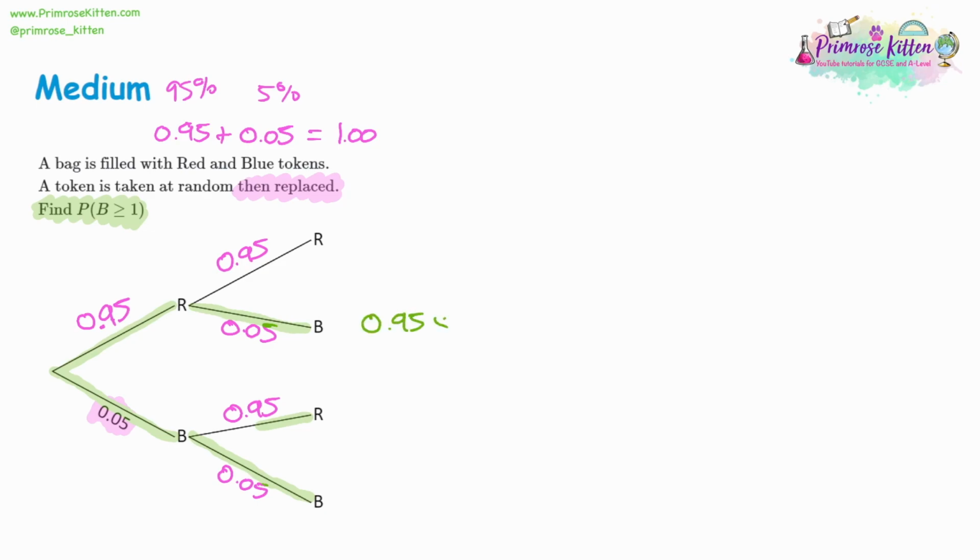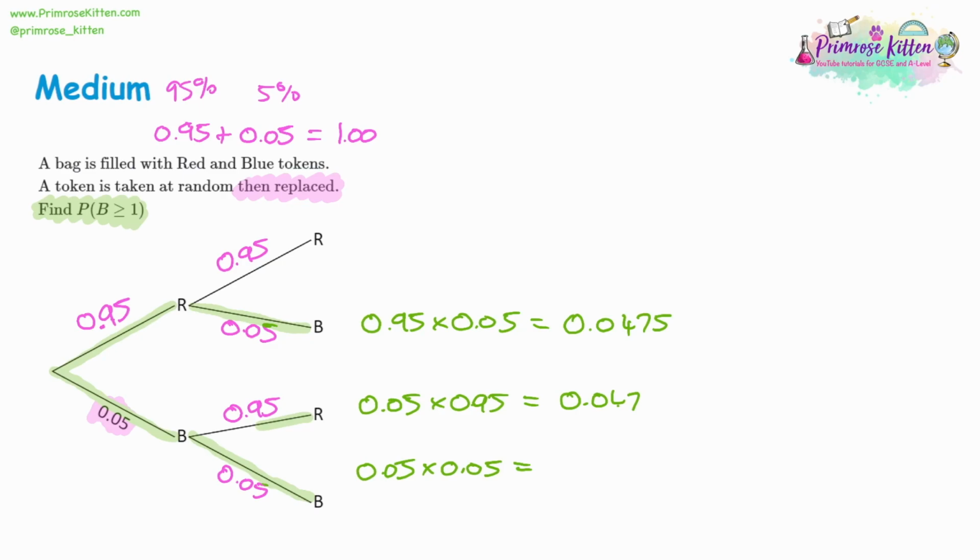So we write down all 3 options, and then we can work them out on our calculator. 0.95 times 0.05 is going to give us 0.0475. The second one's the same, with the same numbers the other way around. And then the last one, 0.05 times another 0.05, is going to give us, on the calculator, 2.5 times 10 to the negative 3. So let's transfer that into a decimal. Let's get the 2 and the 5 and move the decimal back 3 places. So that's 1, 2, and 3 places.